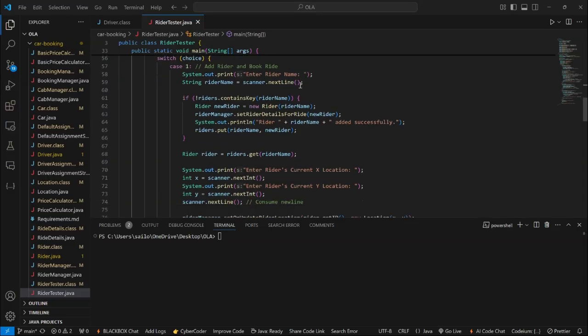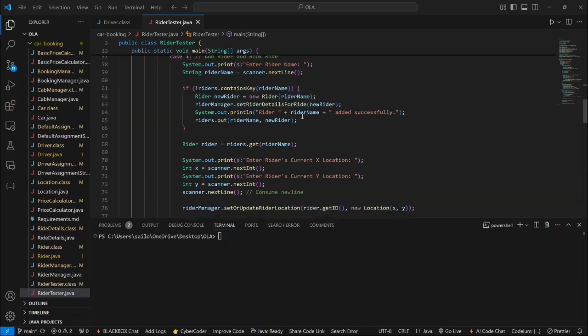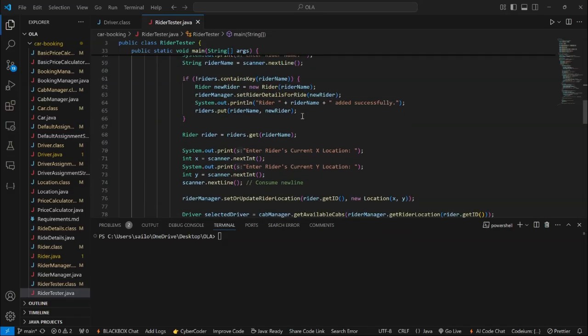In the riders hash map, we check whether the rider has previously used our application. Otherwise, we set them up using the set rider details method from the rider manager, and the rider name is successfully added to our riders list.